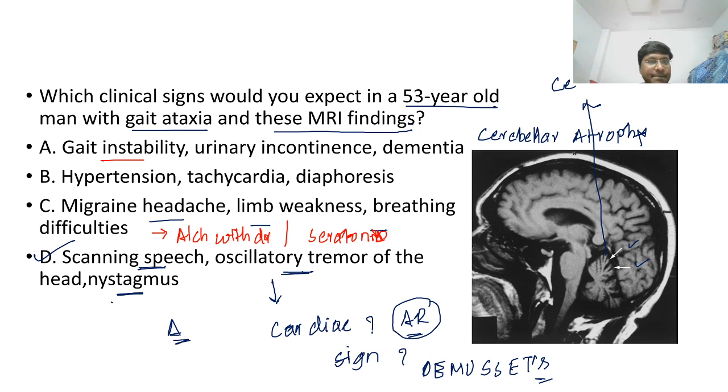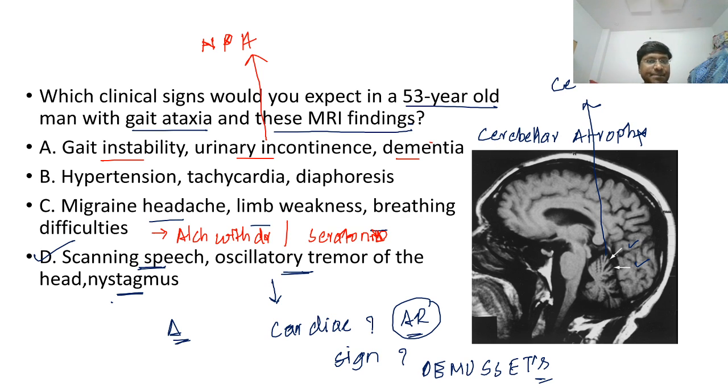Gait ataxia, urinary incontinence, the presence of dementia. What is this particular feature suggestive of? This is a triad seen in normal pressure hydrocephalus, right? What is that triad?